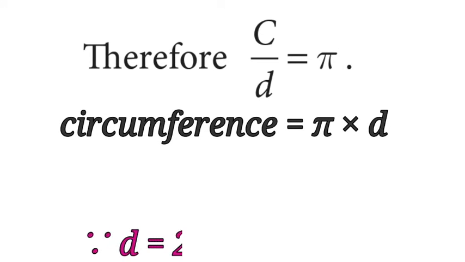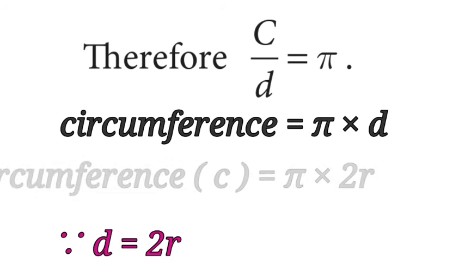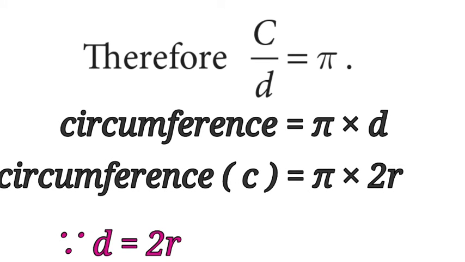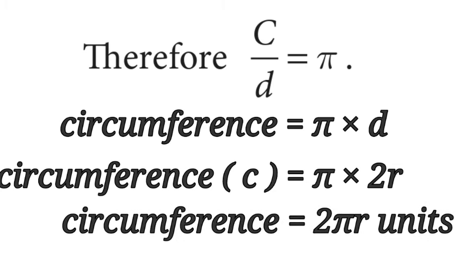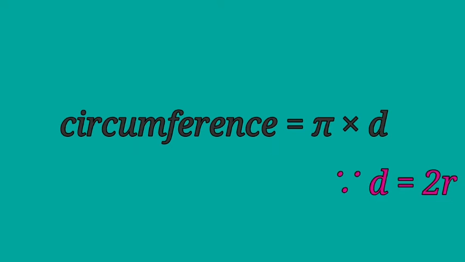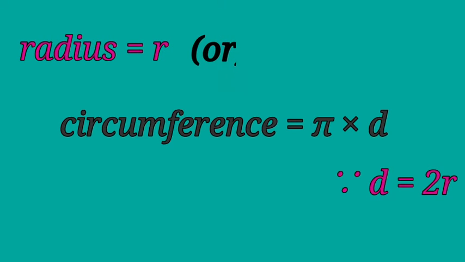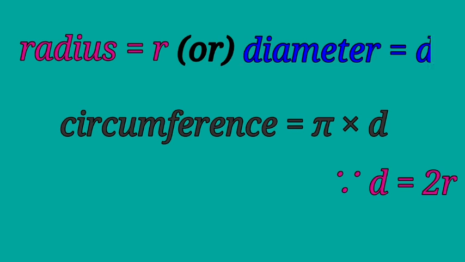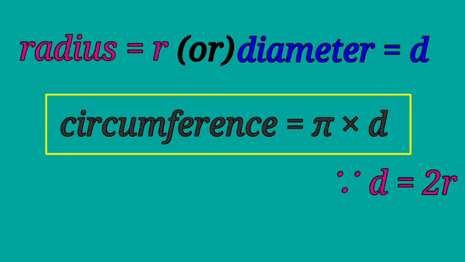Since the diameter is twice the value of radius, that is d is equal to 2r, which implies that circumference c is equal to pi into 2r. So the above equation can be written as circumference is equal to 2 pi r units. Obviously now we see that circumference c is equal to pi into d and d is equal to 2r. Thus, for any circle with given radius r or diameter d, we can find the circumference and vice versa.